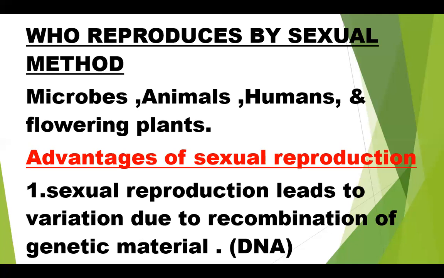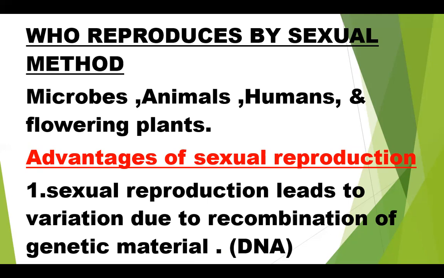Bacteria are microscopic organisms and they can reproduce by the sexual method. Animals also reproduce by the sexual method using their gametes. Humans also reproduce sexually, and flowering plants also have the ability to reproduce sexually.